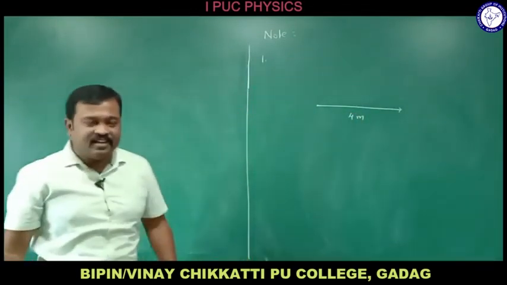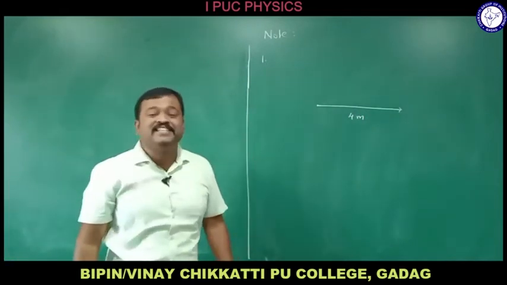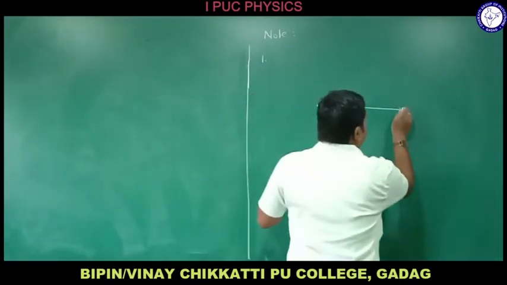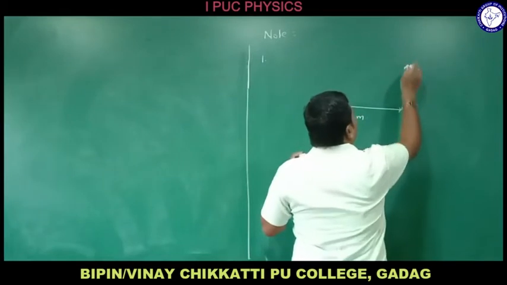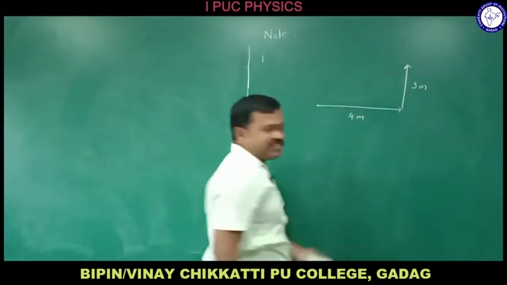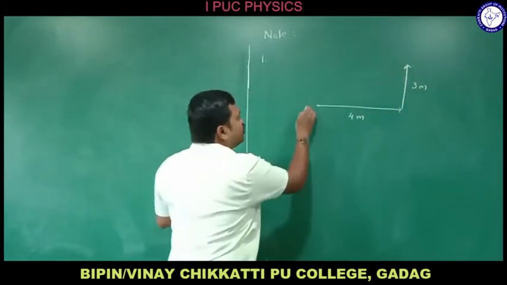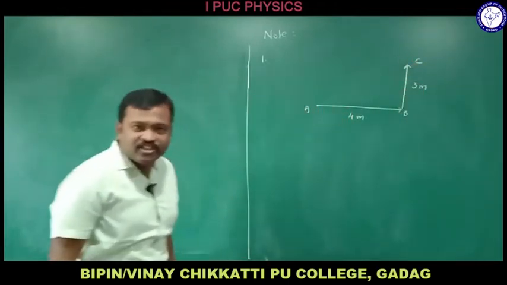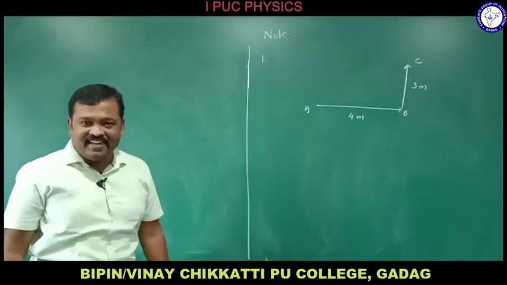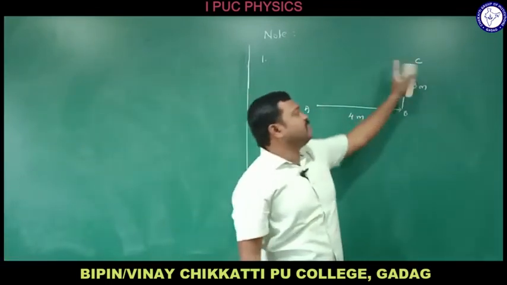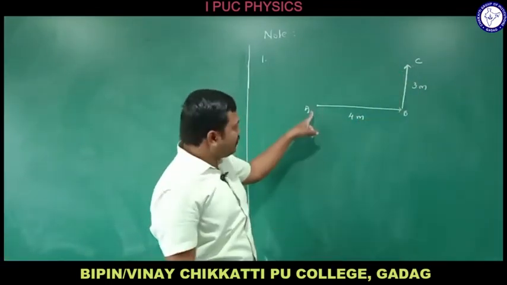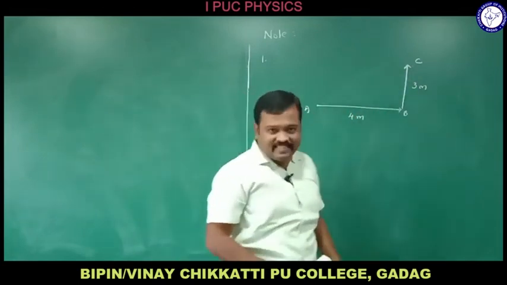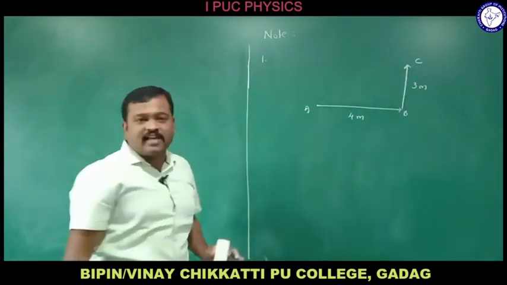Then perpendicularly it moves towards north 3 meters. Let me call the initial position A, this position B, and the final position where it wants to reach, C. A person travels from A to B, then C. This is what is happening here.